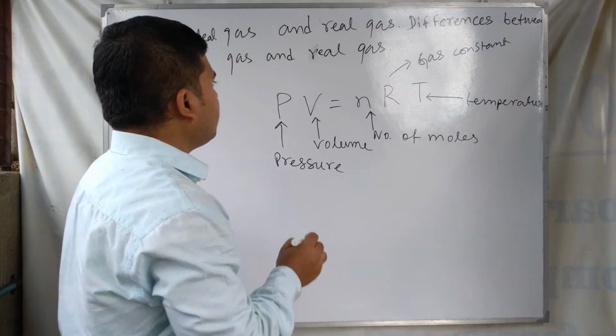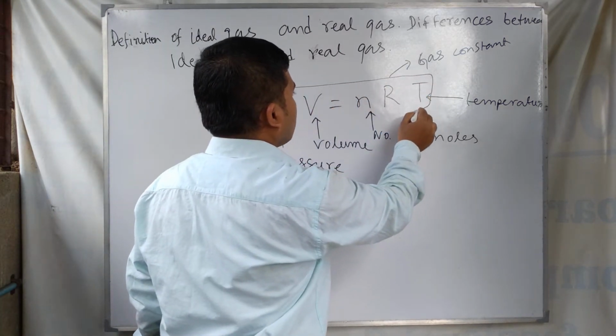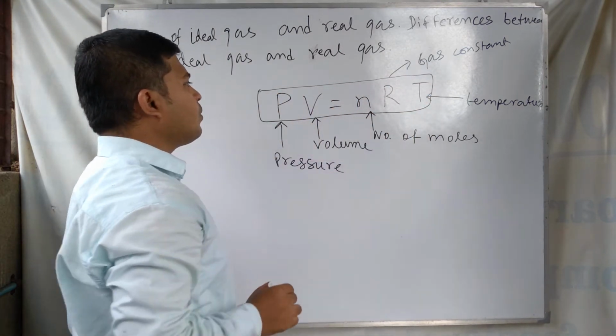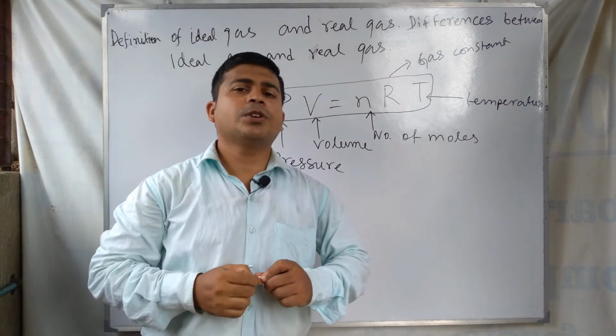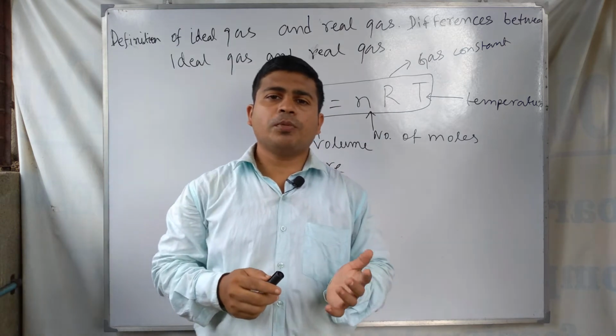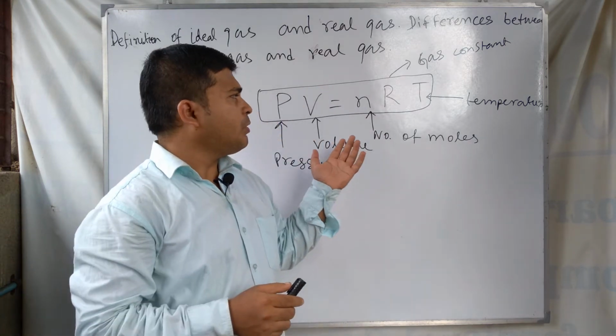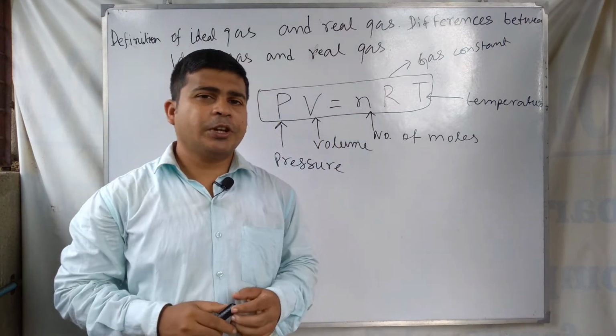This PV equal to nRT is called the gas equation, or the combined gas equation, or the equation of state.